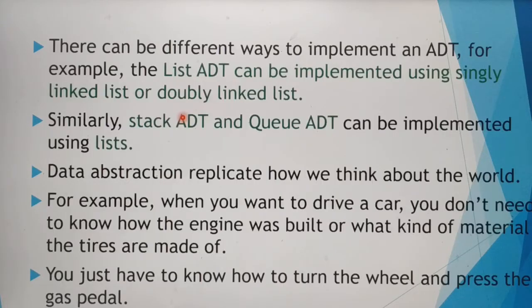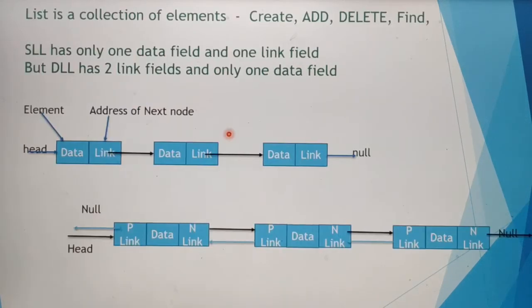Given a simple example for the implementation of abstract data type. Here given list abstract data type. This list abstract data type can be implemented using singly linked list or doubly linked list. Similarly, stack abstract data type and queue abstract data type are also implemented using this list concept. Next, what is list? Actually, list is a collection of elements. Actually, this part is not in the syllabus. It is given for your understanding only.